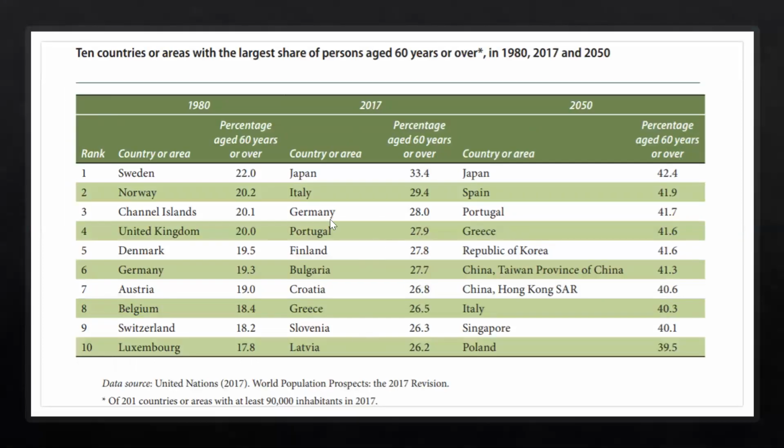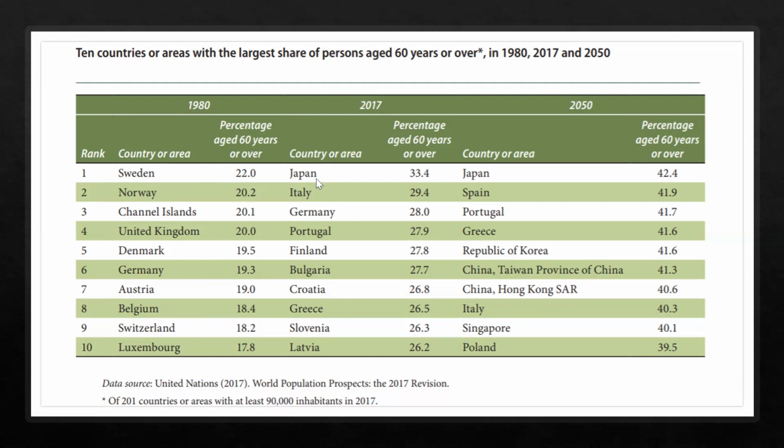Now, this will give you a picture. Look at this, all those developed countries. Look at this from the 1980s. So, in the last 50 or 60 years, see how various developed countries are experiencing aging. Look at this: number 1, number 2, number 3, number 4. These are all developed countries. That is, all these top 10 were developed countries in the 1980s.